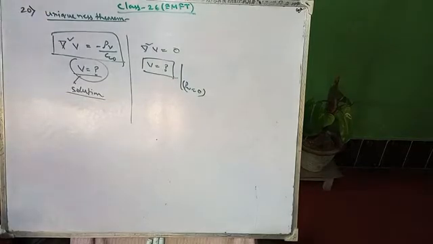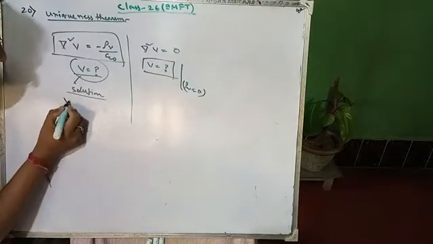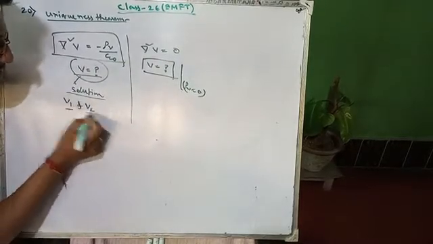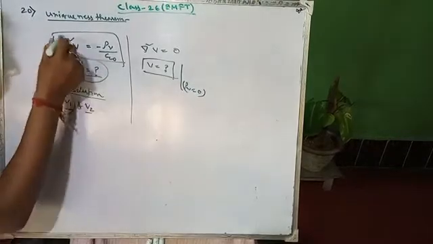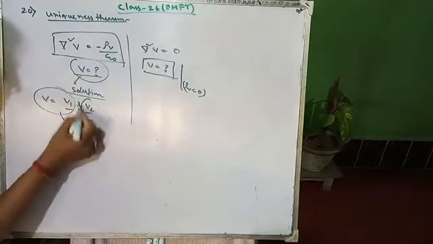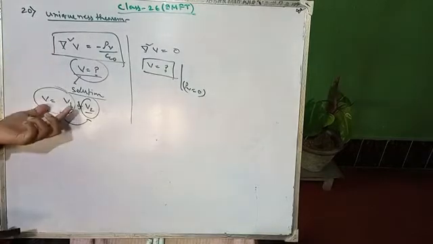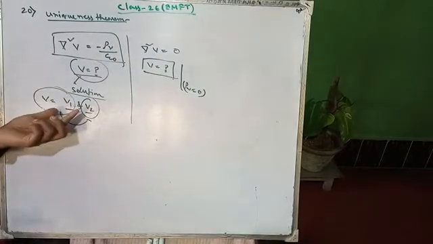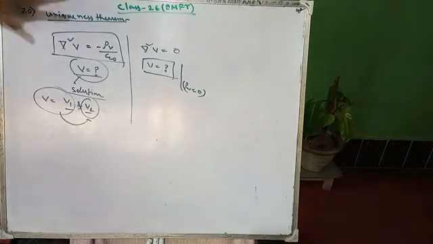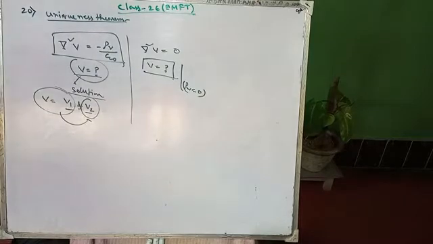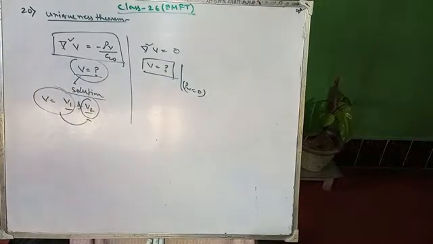You have to understand the uniqueness theorem, that is whatever the solution of this v, suppose we consider v1 and v2 are two solutions for v. So v equals to v1 for some values of v, it will satisfy this equation, and similarly v equals to v2 also satisfies the same equation. That means it has two solutions. First, initially we are considering it has two solutions. But the uniqueness theorem states that the solution is only unique. Only one solution will be available.